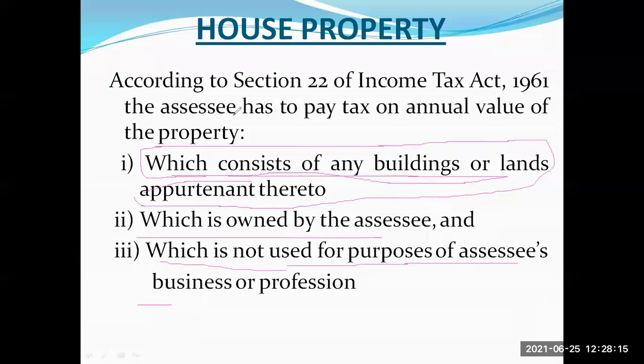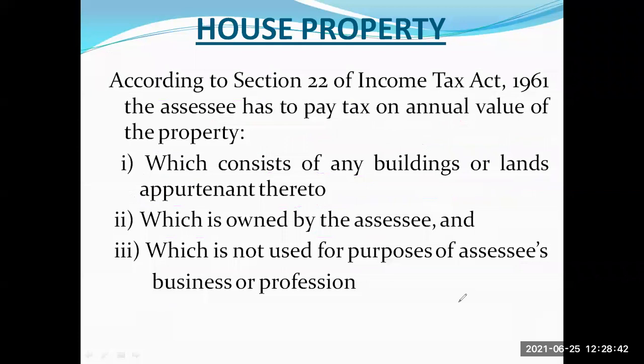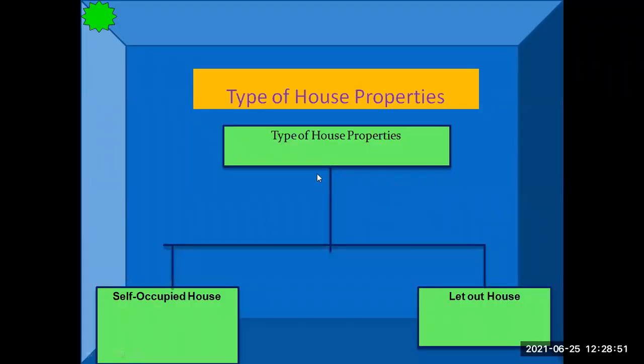I am repeating: according to section 22 of the Income Tax Act 1961, the assessee has to pay tax on the annual value of the property which consists of any buildings or lands appurtenant thereto. Appurtenant means additional facilities on any land or supporting building. The building should be owned by the assessee, and should not be used for business or profession. Under those conditions, the assessee is liable to pay tax on house property. These three conditions you should remember. In the previous class, I showed you this: a house can be self-occupied or let out.